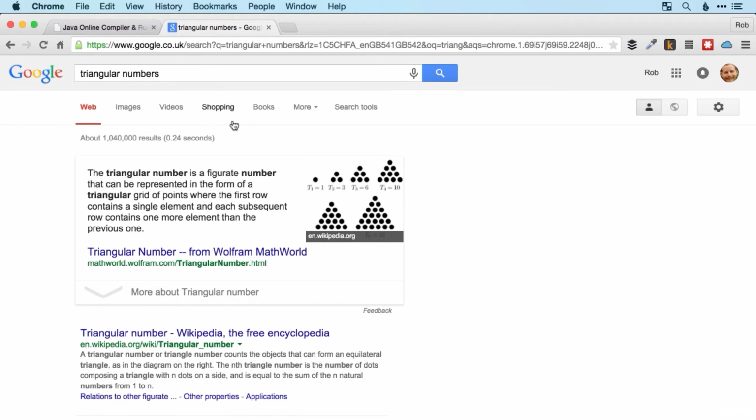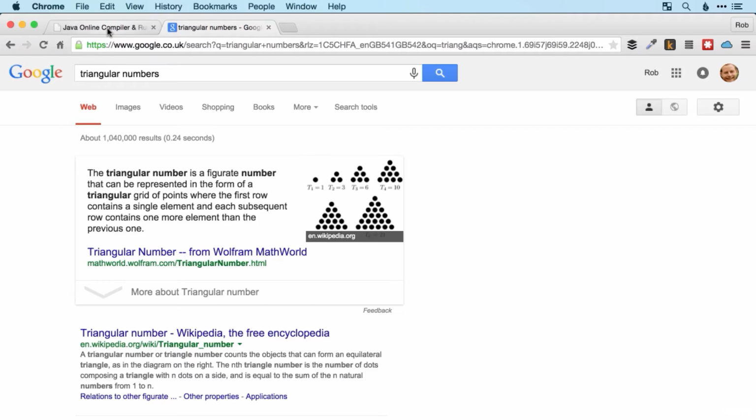Googled triangular numbers. And if you didn't know before, the triangular numbers are numbers that represent triangles, or that triangles can easily be made from. So we start with 1, 3, 6, 10. And the key thing about triangular numbers is the difference between them goes up by 1 each time. So for the first triangular number to the second, we add 2. From the second to the third, we add 3. From the third to the fourth, we add 4, etc., etc.